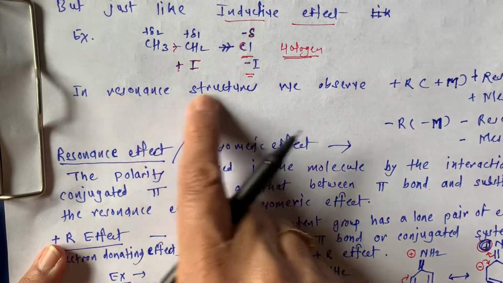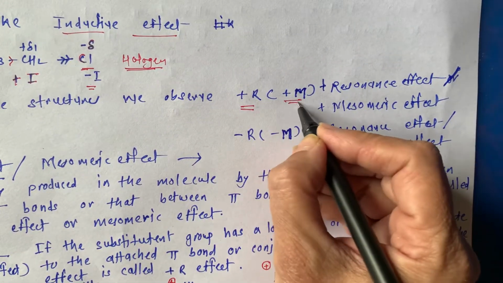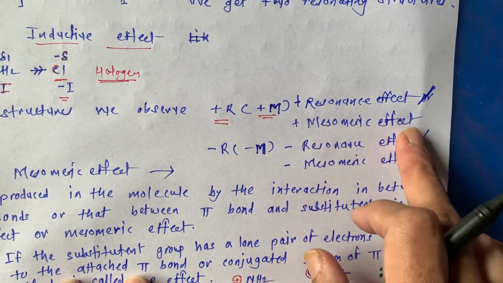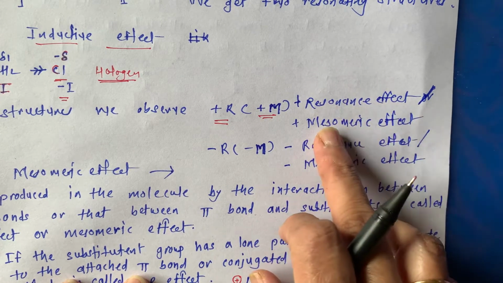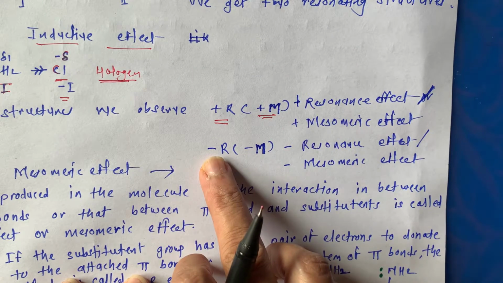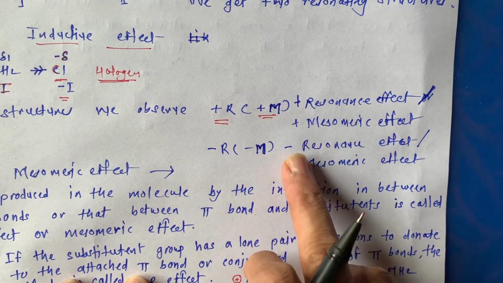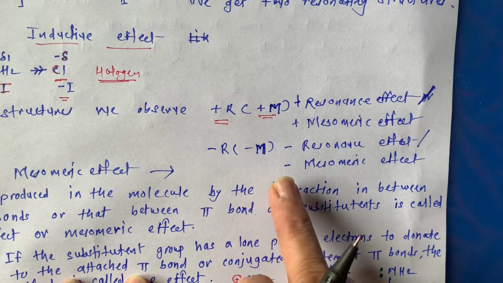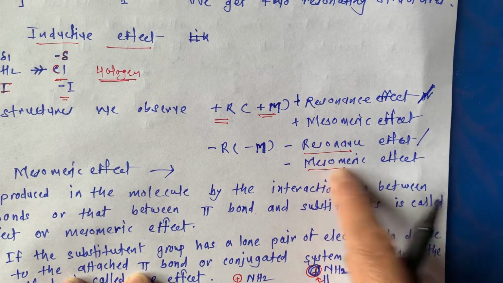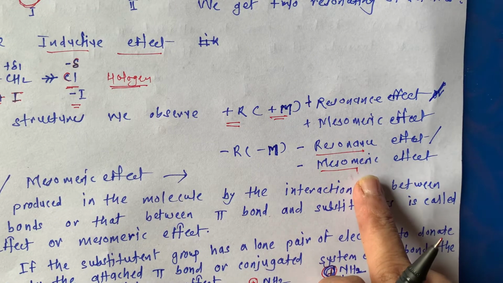Similarly, in resonance structures we observe plus R or plus M effect, and that is known as resonance effect or mesomeric effect. It may be positive, or it may be negative. So this is plus resonance effect or plus mesomeric effect. This is minus resonance effect or minus mesomeric effect. Resonance or mesomeric, these are the two words for the same effect.